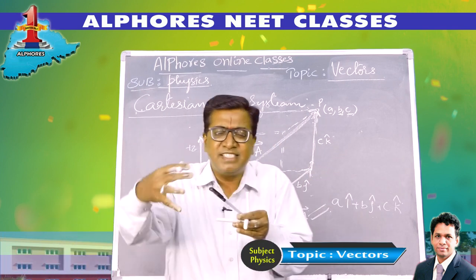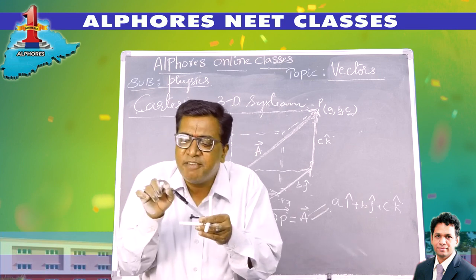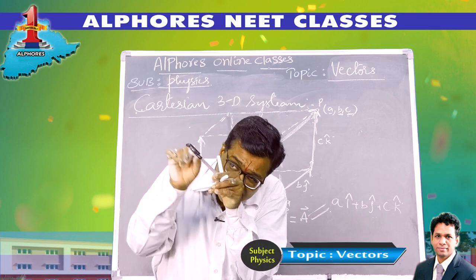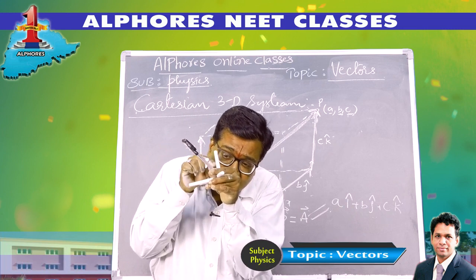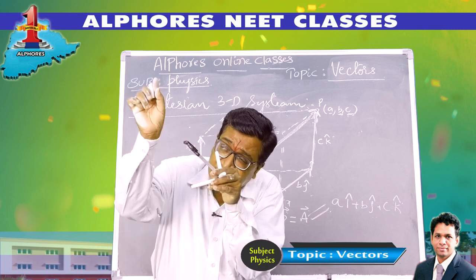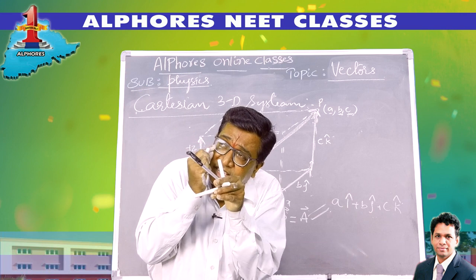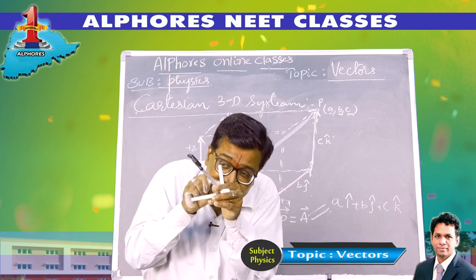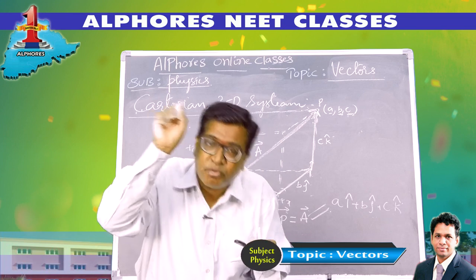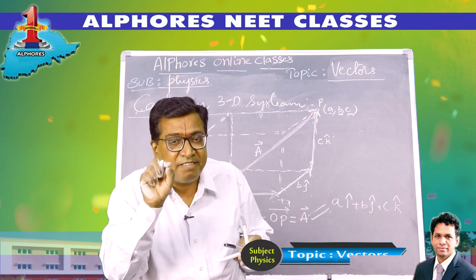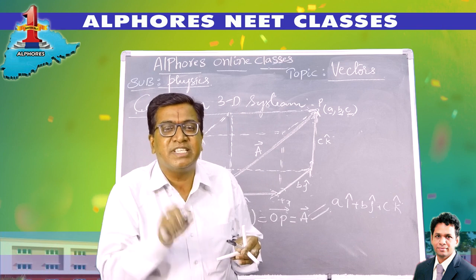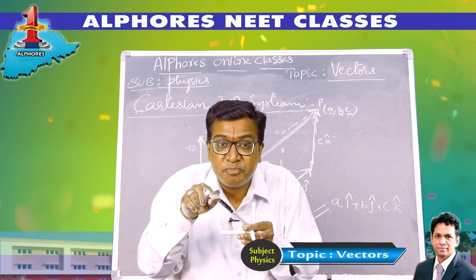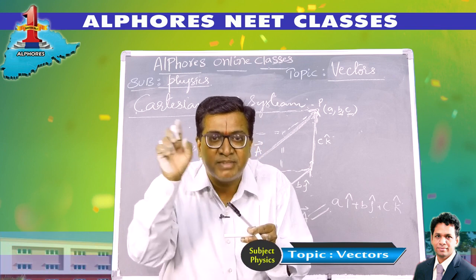In this Cartesian 3D frame, if I imagine a point (a, b, c) here, then the vector which is showing, let's suppose your eye is at the origin and you are looking at the point P, the line joining the eye to that point represents the position vector. The vector which represents the position of the point from the origin is called the position vector. So this is the position vector of this point, the point (a, b, c).